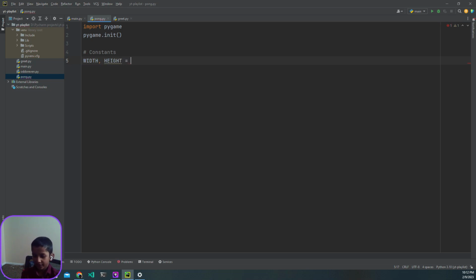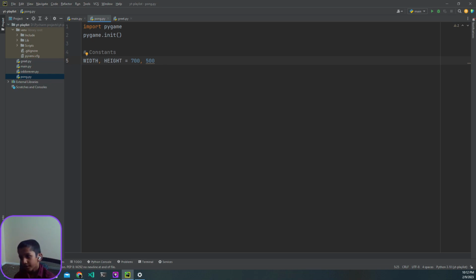We'll just set them to 700 and 500. This sets our display size. This should be fairly big on some displays, but some of them might be 4K, some might be HD. On HD monitors, this should be pretty big, but you can just play around with these values to get what you would like.